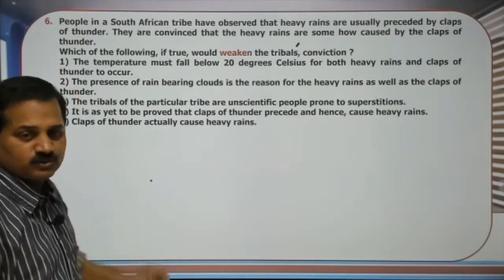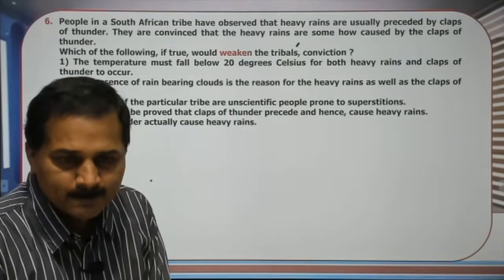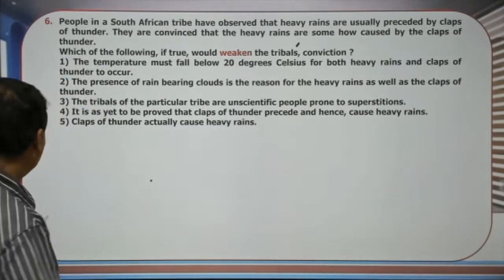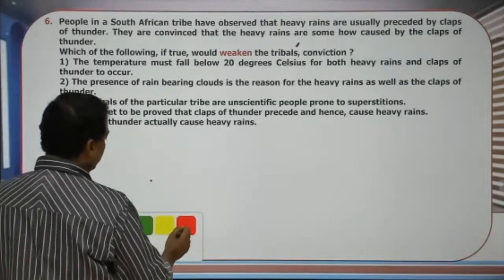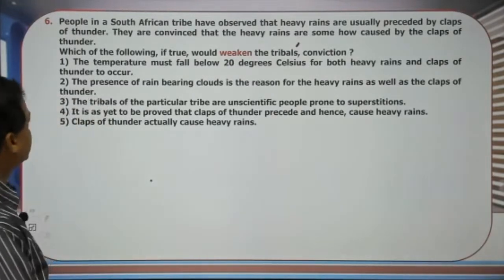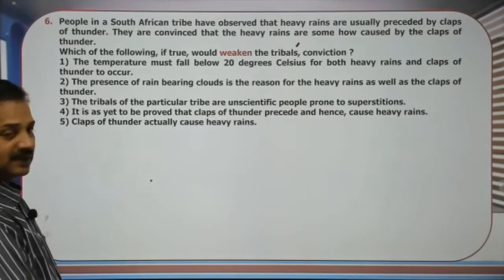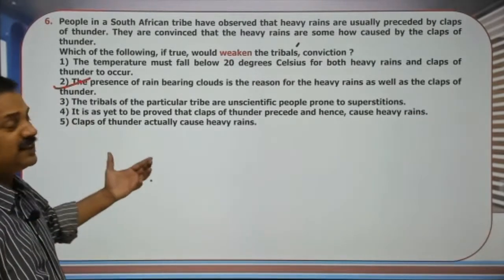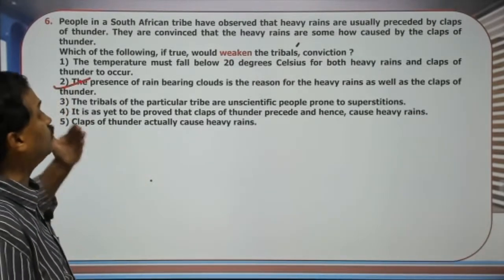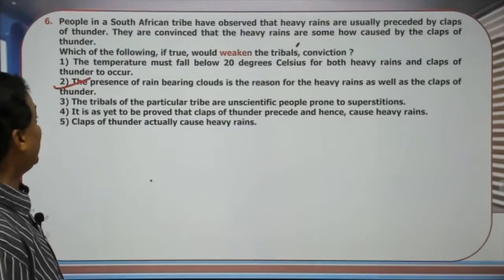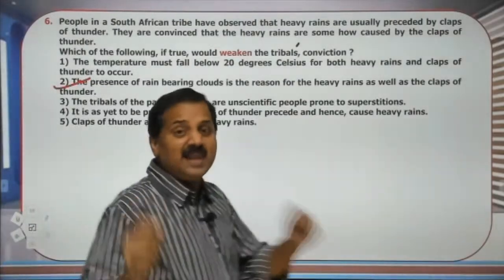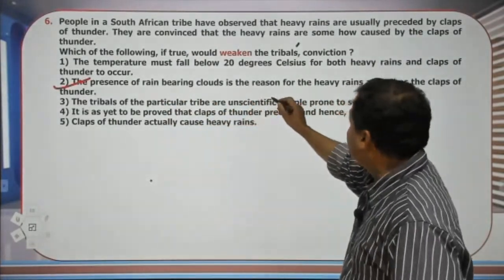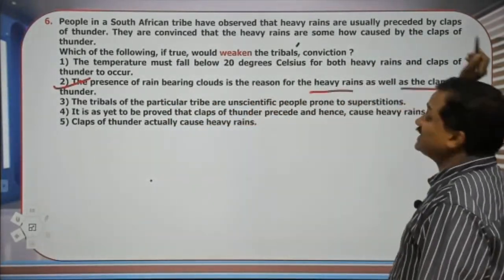My answer is, what is your answer? Please give me your answer. I have got my answer already, and the answer is the second option. The presence of rain bearing clouds is the reason for heavy rains as well as the claps of thunder. So the reality is that it is the presence of rain bearing clouds that is the reason for heavy rains as well as the claps of thunder.